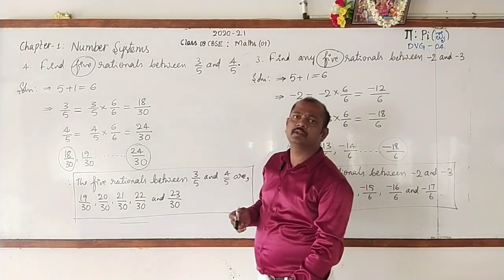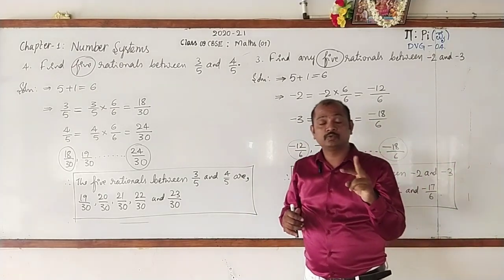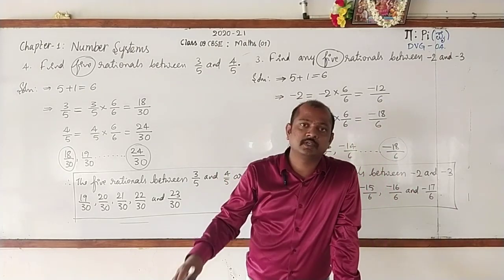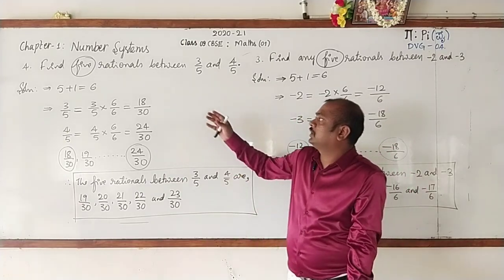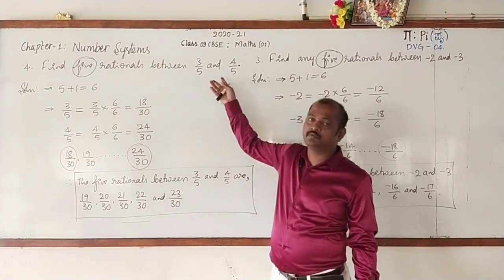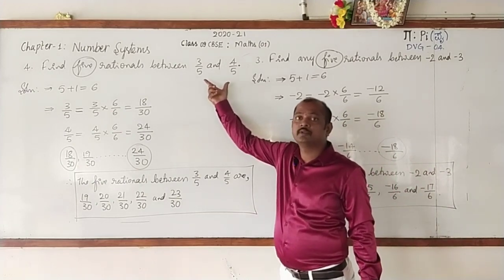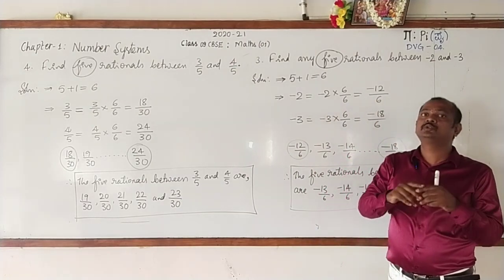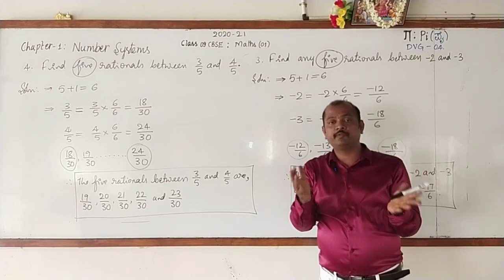Again you have to recall the problems. First problem, two consecutive positive numbers. Second problem, two non-consecutive positive integers. Third one, negative integers. Then in the fourth one we found rationals between two rational numbers which are in the form of p by q with the denominator term same. Now how to find the rationals between two rationals if the denominator terms are different?